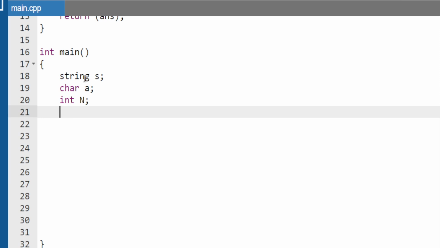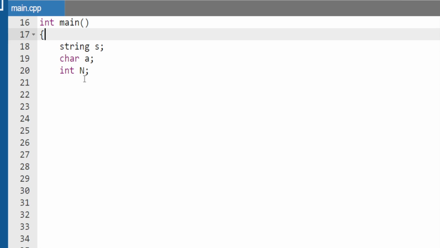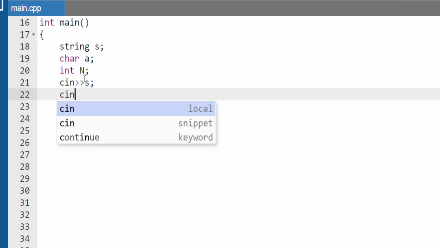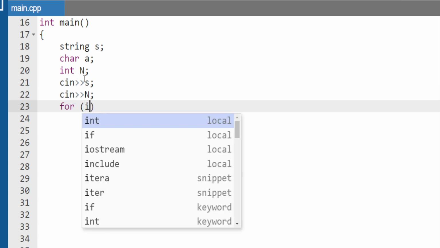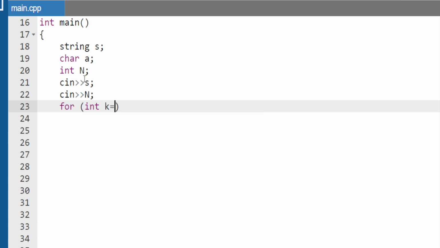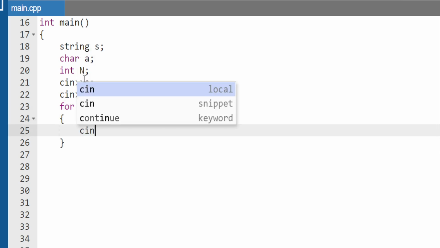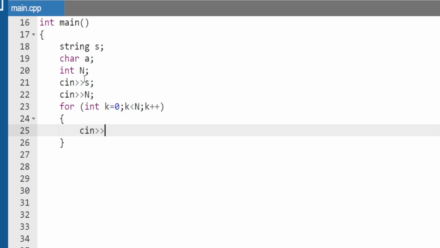So let's see how to write it in the main body. First of all, we take the input with cin: first the string, then the n variable. Then we have a for loop, for int k equal to 0, k less than or equal to n, then k plus plus. And here we are putting our input, cin. What input do I need to write for small a and capital A? You remember that.